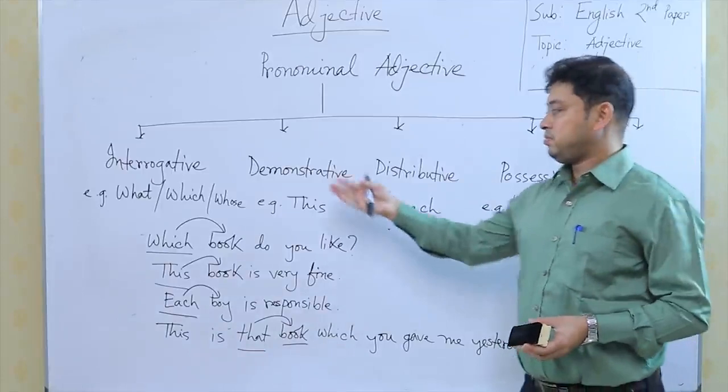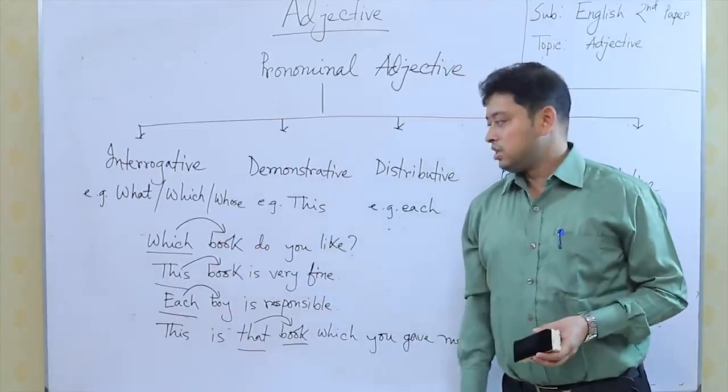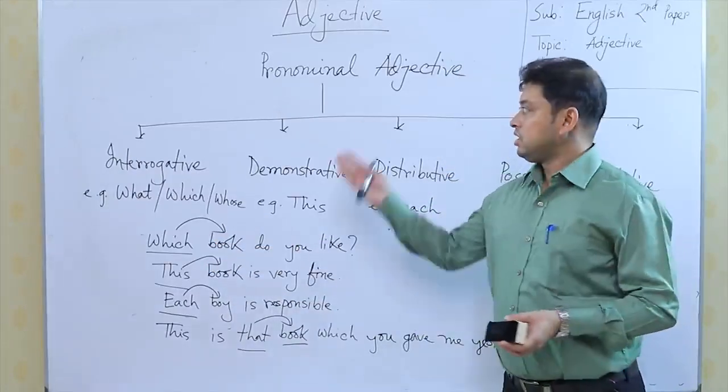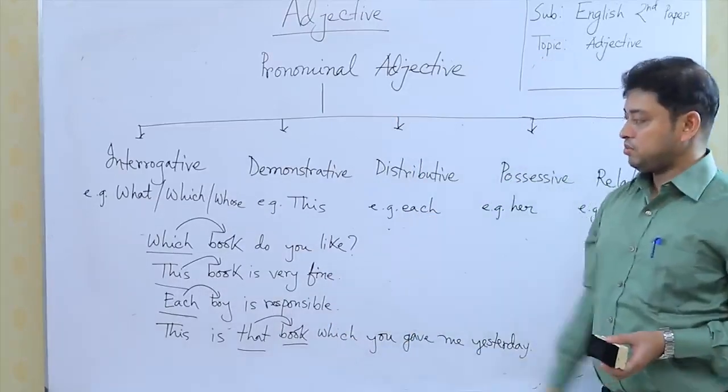If you write down pronominal adjective, the answer will be correct. If you write down interrogative adjective, the answer will be correct. If you write down this is demonstrative adjective, the answer is correct. It is pronominal adjective, it is also correct. So please copy these examples.